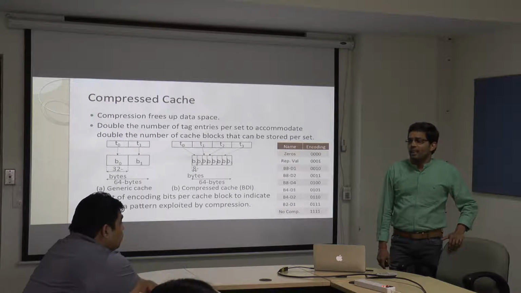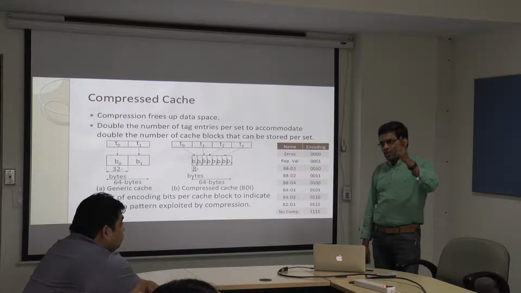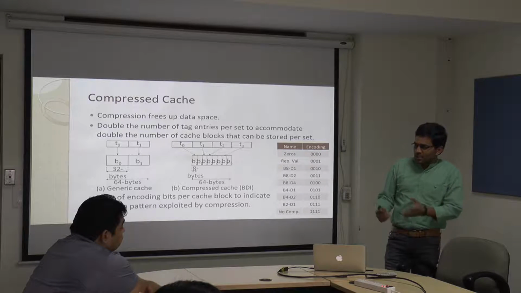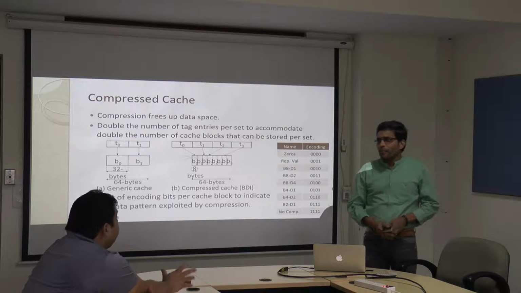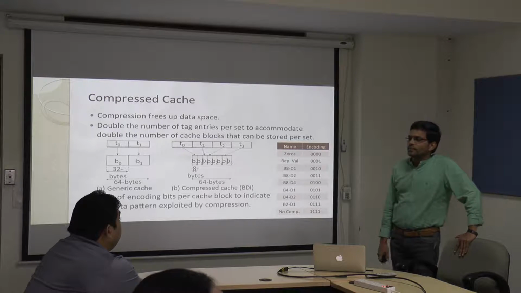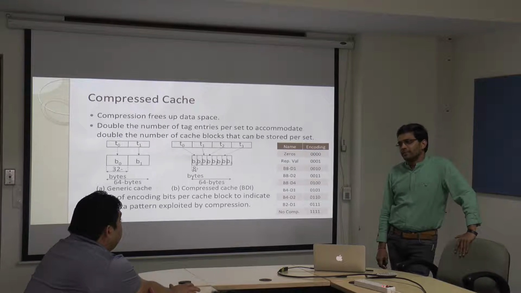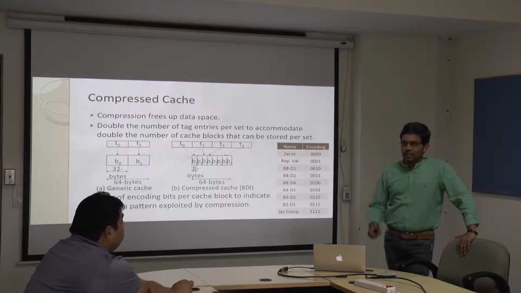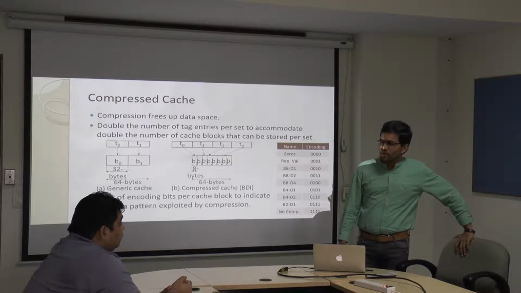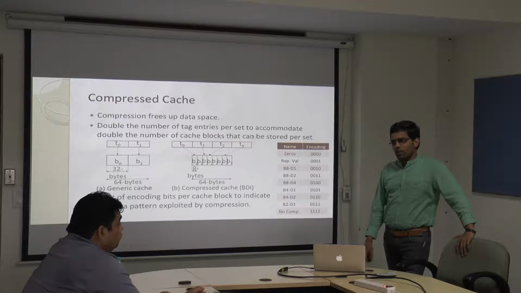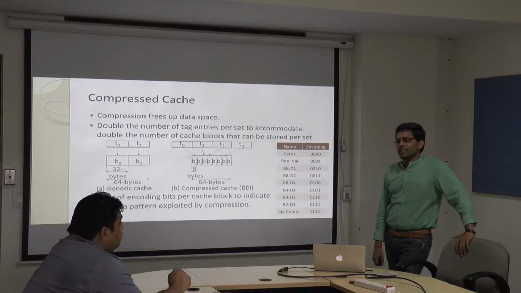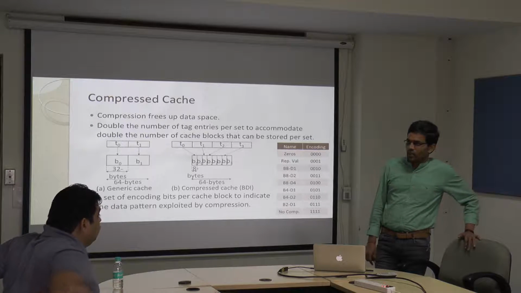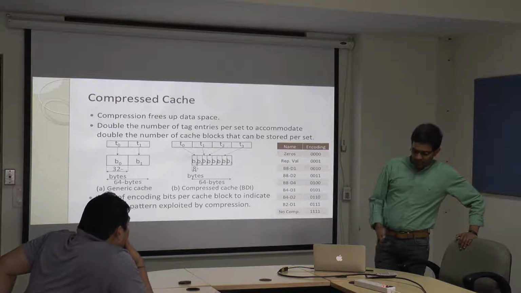L1, maybe no. And L2 also, because L2 is private to the particular core. So you can apply it to save space, but again it's a trade-off. There are power implications as well. The design of the system is primarily towards performance, yes. But if the design of the system also encompasses power goals, I do see some advantages. That's true. But when you are talking about power and performance, maybe you have to look at an energy delay product. As of now, your focus is performance. Yes, we are focusing on performance, and also we are looking at energy, because we are mainly focusing on the multi-core part.